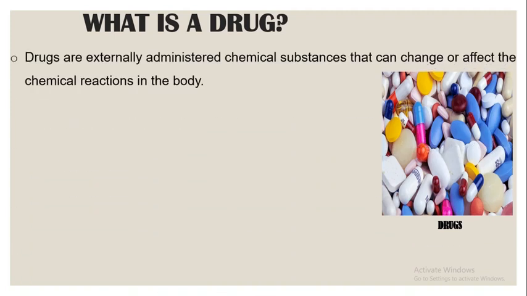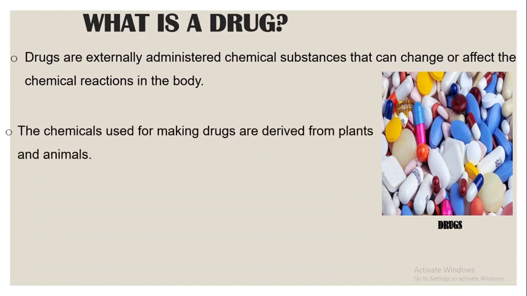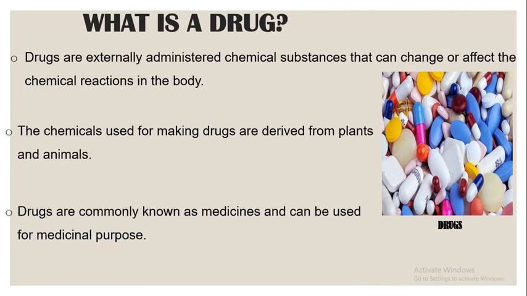What is a drug? Drugs are externally administered chemical substances that can change or affect the chemical reactions in the body. The chemicals used for making drugs are either derived from plants or from animals. Drugs are commonly known as medicines and they can be used for medicinal purposes.